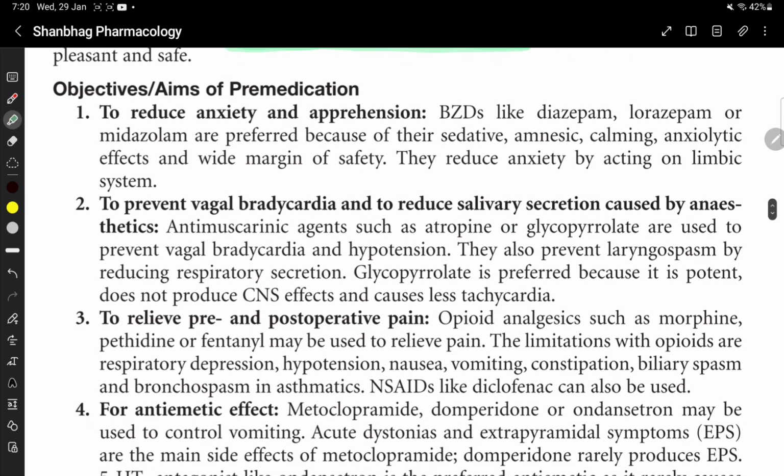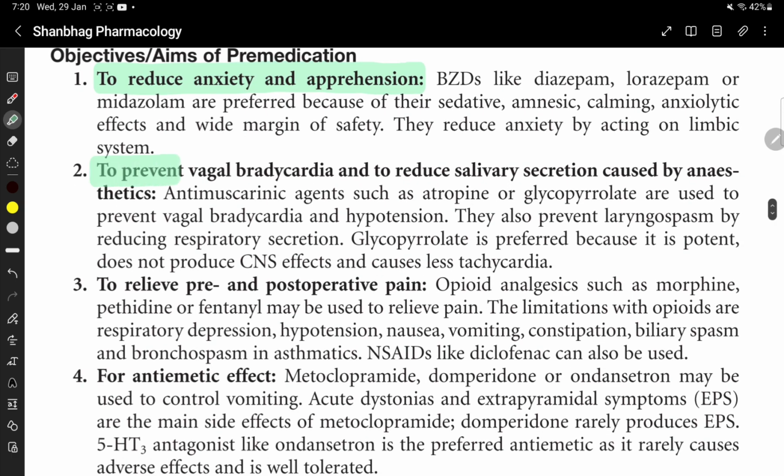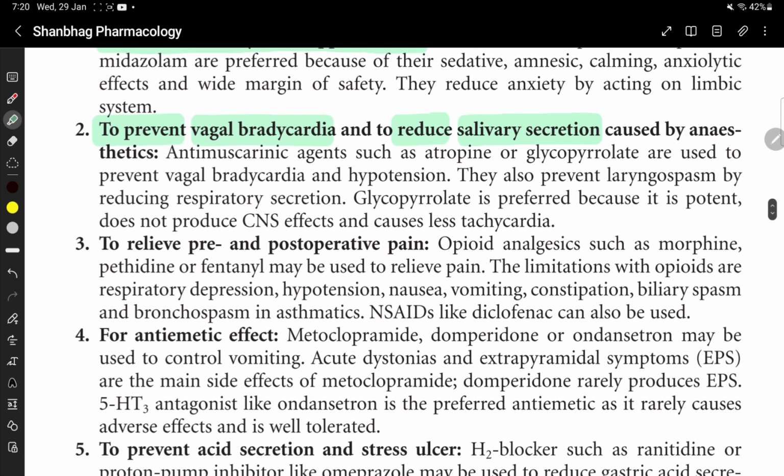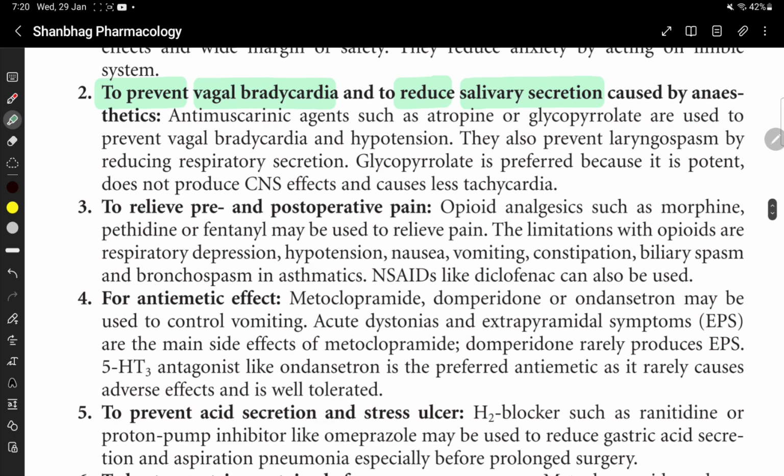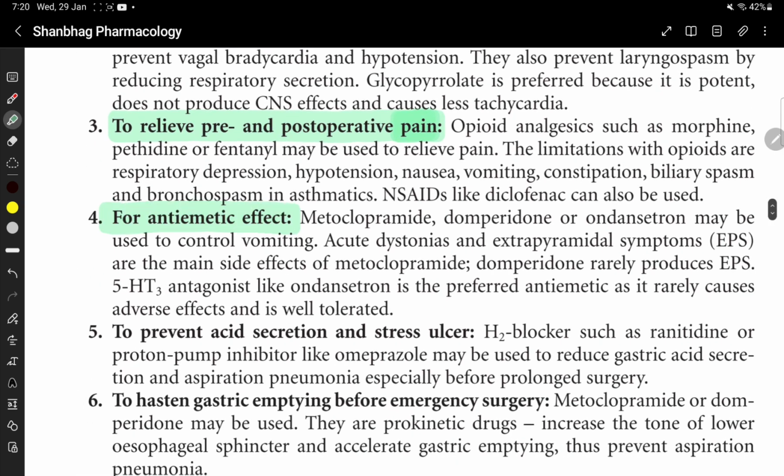Objectives or aim of premedication: to reduce anxiety and apprehension. Anxiety और apprehension को reduce करता है. To prevent vagal bradycardia and to reduce salivary secretion caused by anesthetics. To relieve pre and post-operative pain, and for anti-emetic effect.